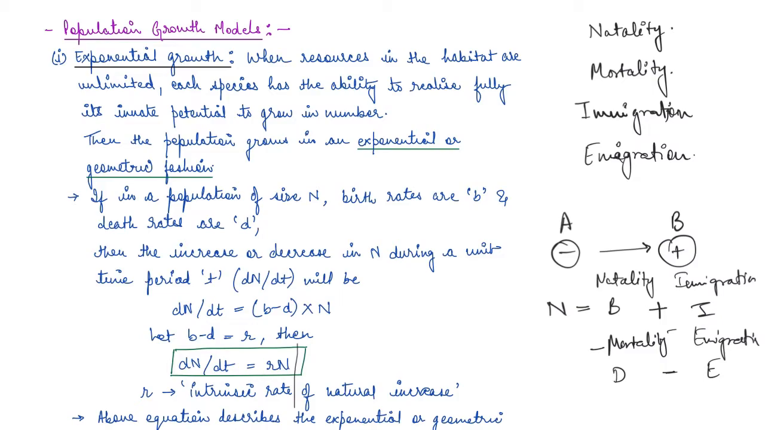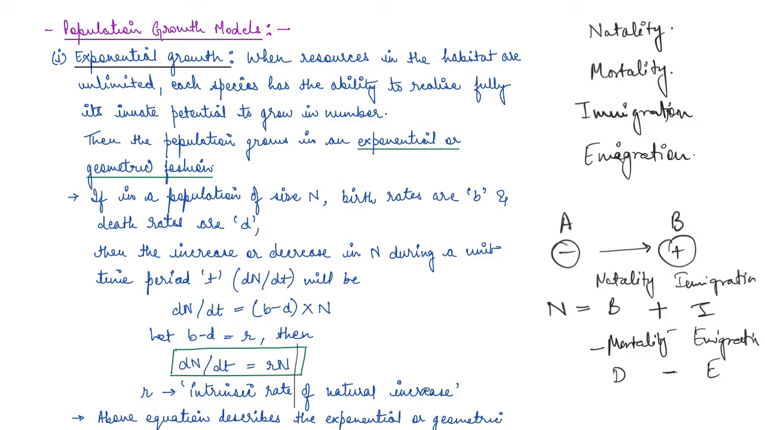Each species has the ability to fully grow in number, right? So they realize that they have the full potential to grow in number, and the population grows at an exponential rate, or we say at a geometrical rate, right? In this case, guys, if the population size is N, birth rate is b, and death rate is d, then the increase or decrease in N during a time period t will be birth rate minus death rate times the population size from before.